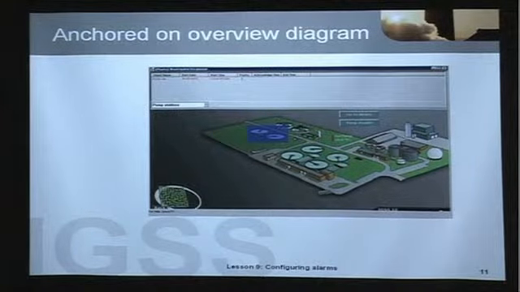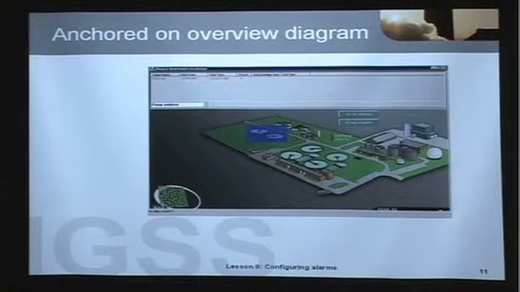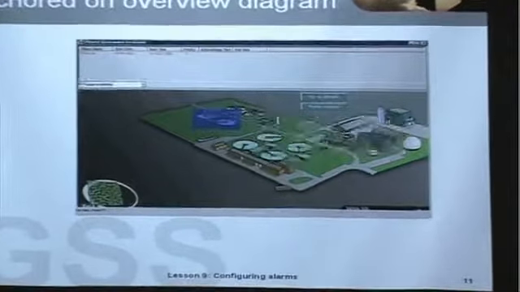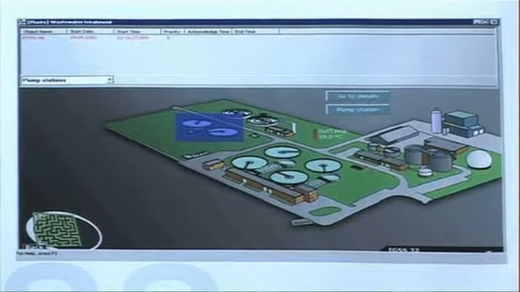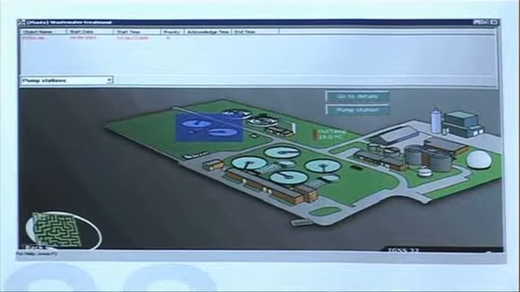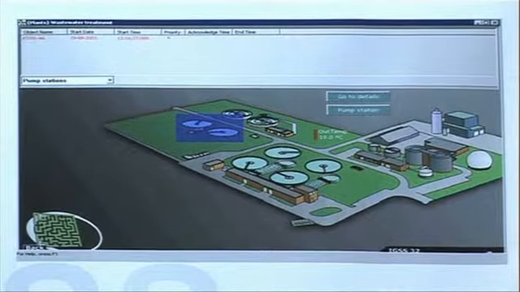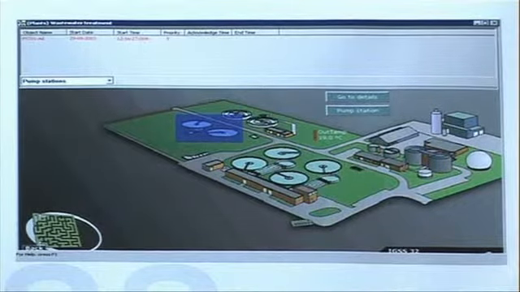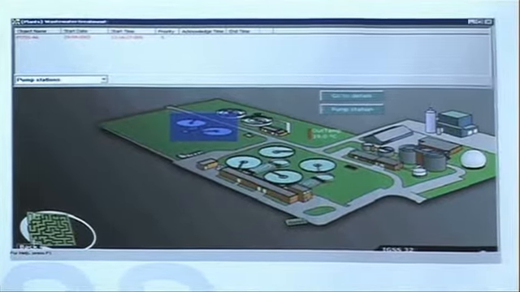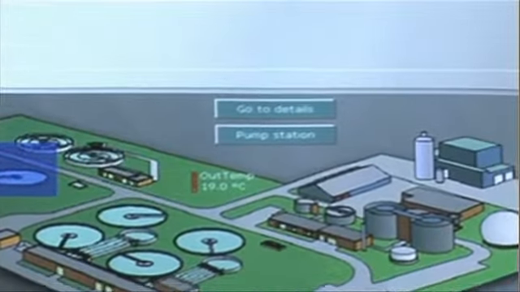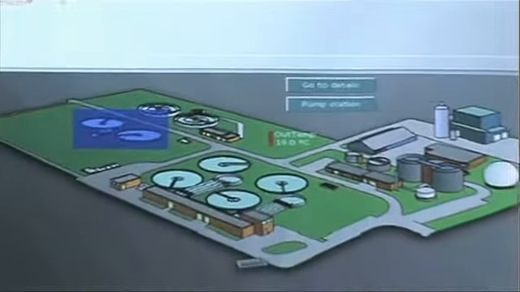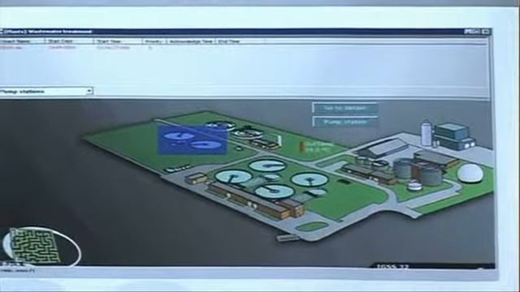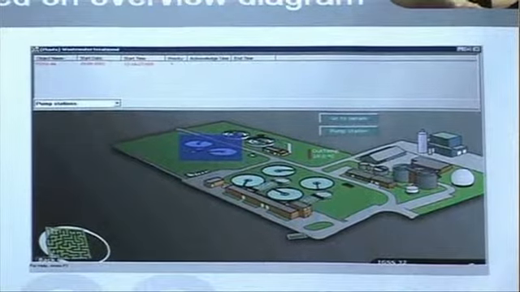Here we have an example of the embedded alarm list on an overview diagram. We're placing the embedded alarm list at the top of the diagram, and we want to make sure that we do not cover these two buttons called Go to Details or Pump Station. So we place it all the way at the top. And then with our filter, we can show alarms coming from the underlying diagram on the pump station.